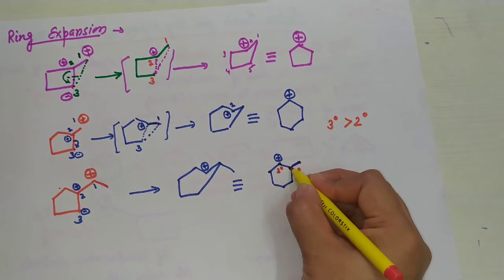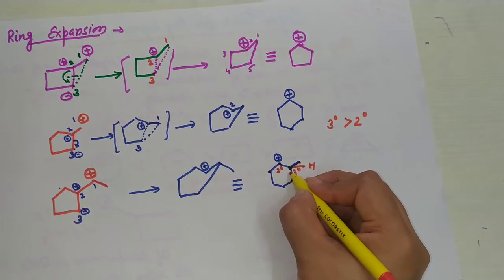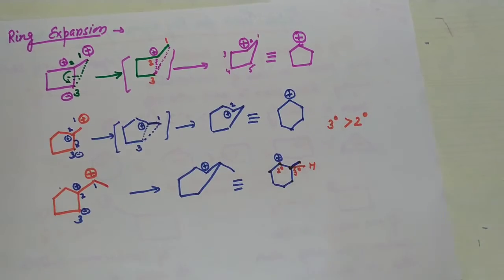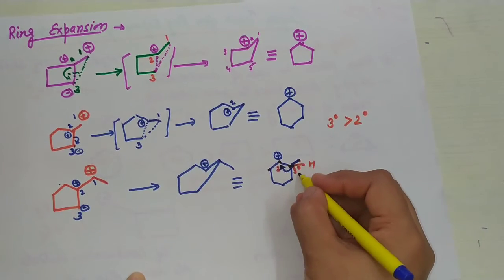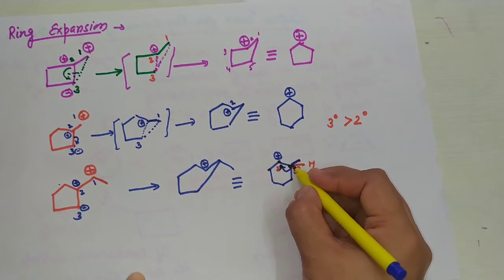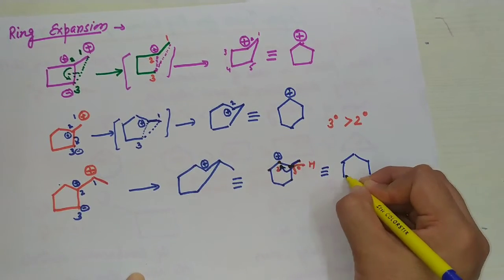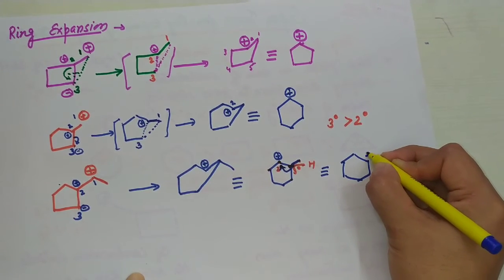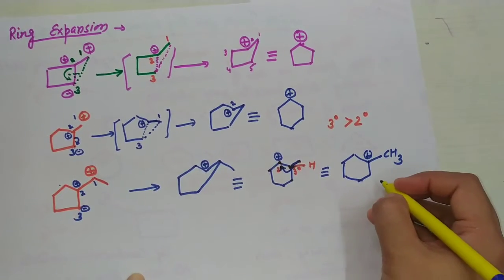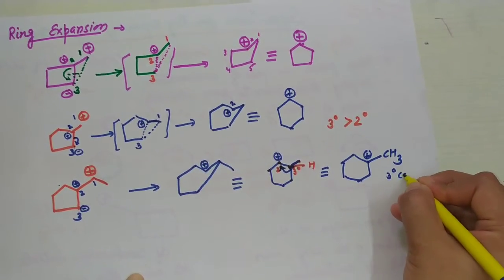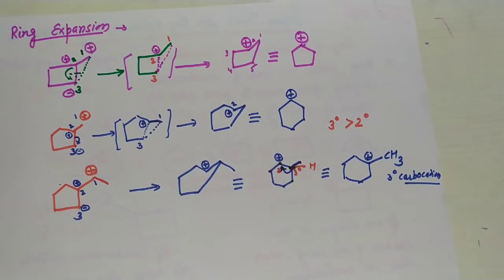So if there is a hydrogen present, this hydrogen will shift with its electrons to this carbon. If it goes with the electrons, then the other carbon becomes positively charged. So this is the structure. The positive charge does not remain here, the positive charge is here, and this one is methyl. So this ring is more stable as it is a tertiary carbocation. This is the example of hydride shift.